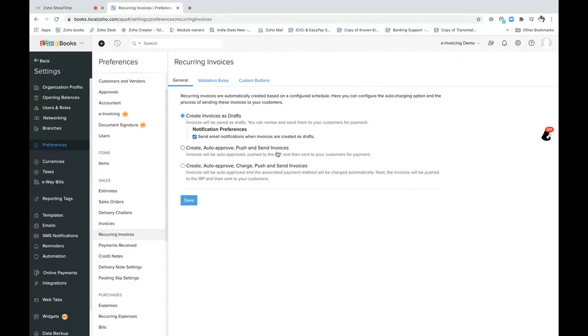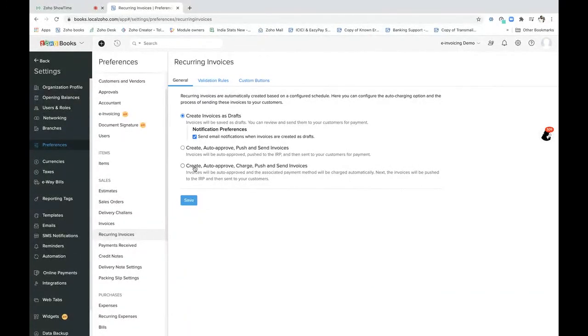Zoho Books would create the child invoice and approve it automatically, if you do not have an approval process. Zoho Books would then automatically push it to the portal and send the invoice to the customer directly. The other option is Create, auto approve, charge, push, and send the invoices to the customer.